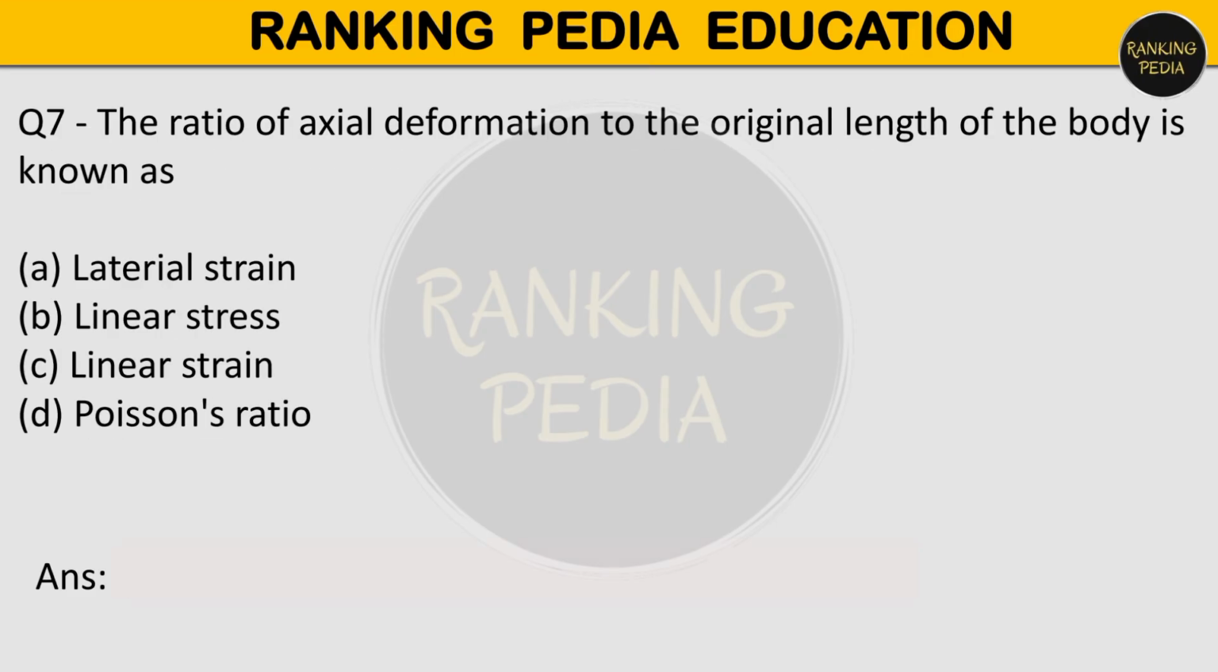Next question is, the ratio of axial deformation to the original length of the body is known as. That is known as linear strain. Option number C is correct. Linear strain is axial deformation by original length.